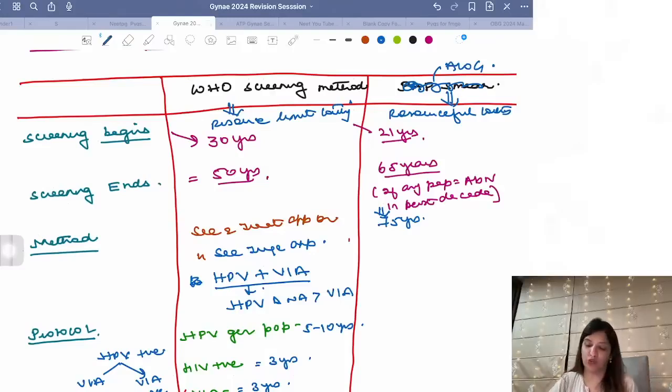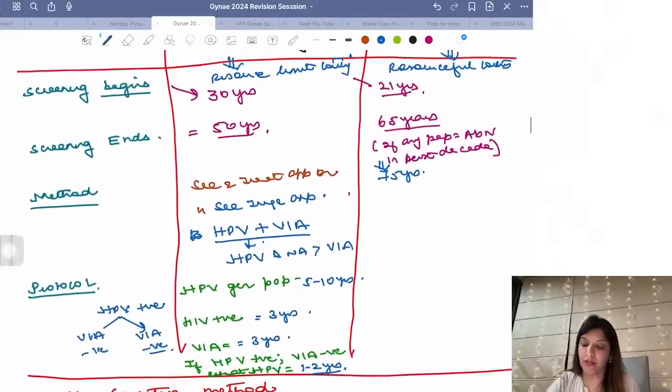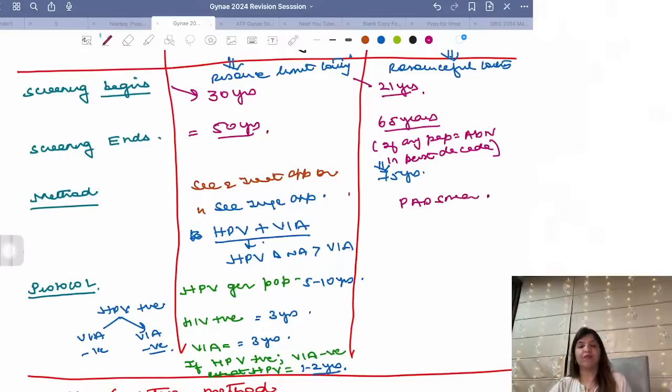This is what ACOG recommends. The method which is recommended by ACOG is they say you start with pap smear. So WHO was saying no pap smear, ACOG is saying you start with pap smear.